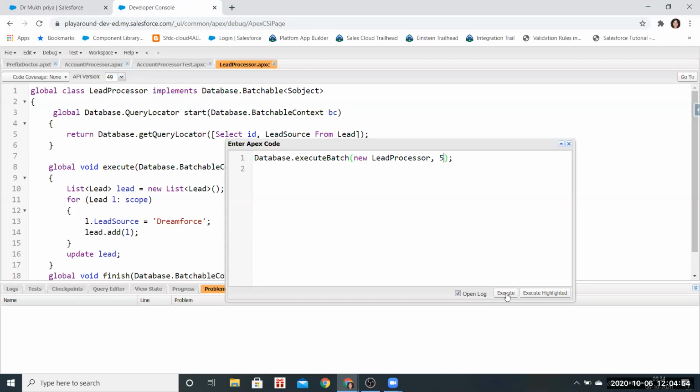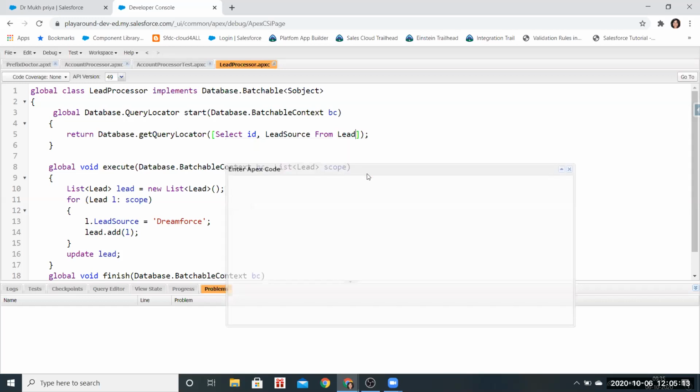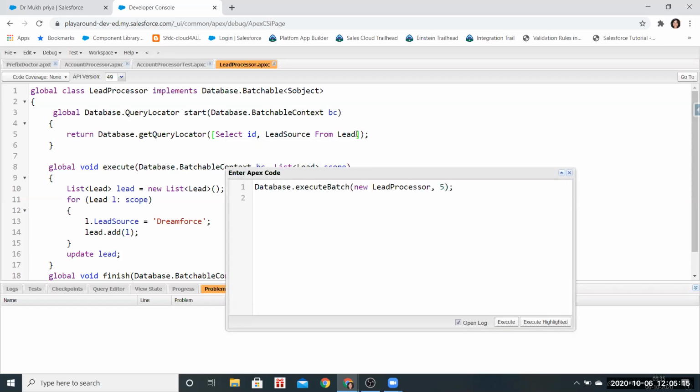But if we want to just do it for 5, then what will we do? Only for 5 records, if you want to process, you need to say. So we have to do it in the query, I guess, on the 5th line. Correct, you have to limit in the query. So can we put in the limit section so that we just check for 5 and not update for everyone? You are correct. Yeah, limit 5.